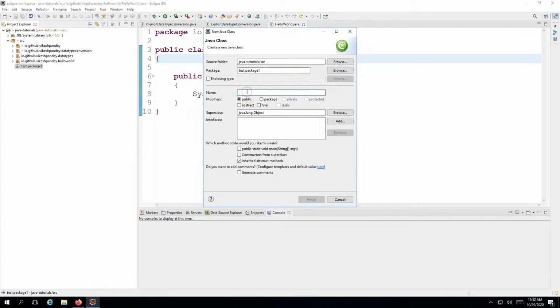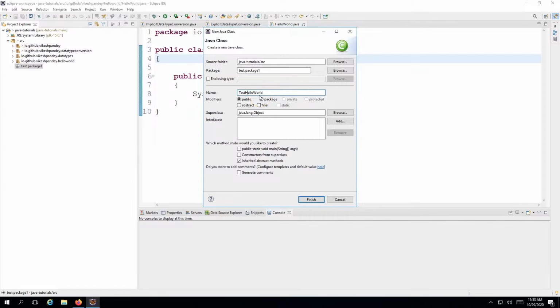Then you can provide a name to the class. So let's call it TestHelloWorld. And you can see I have followed a sort of naming convention here. The first character I have kept capital, and then any other new word which is coming in my class file name is also capitalized.